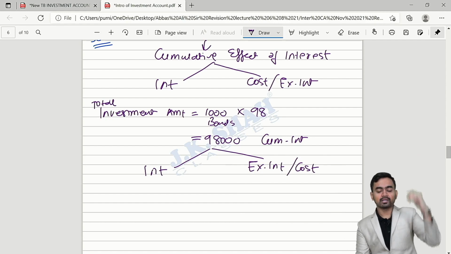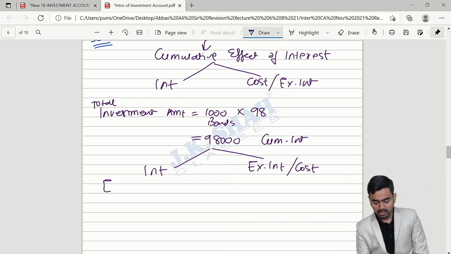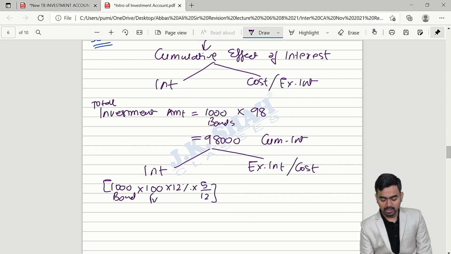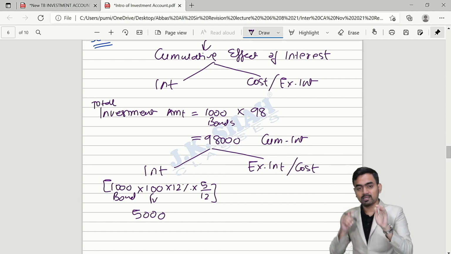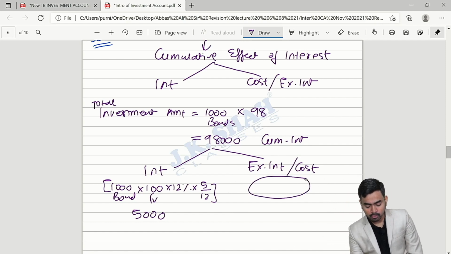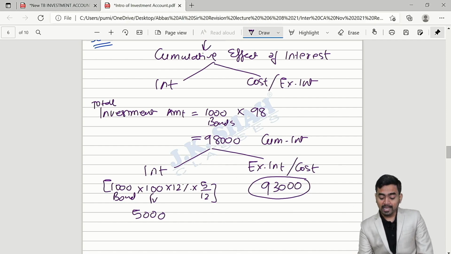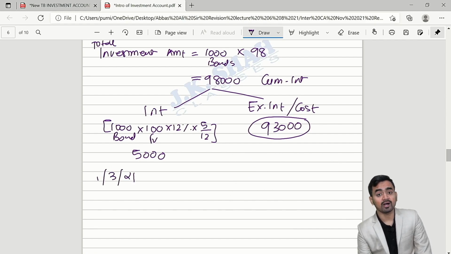Tell me, we have already calculated the interest. That is, when you will go in the market and you will purchase from B, so on 1000 bond at the rate of 100 face value, 12%, you will pay for 5 months 5,000 interest. So you are paying 98,000 rupees and you are saying this includes interest. So 98 minus 5 towards cost, you are paying how much? 93,000.